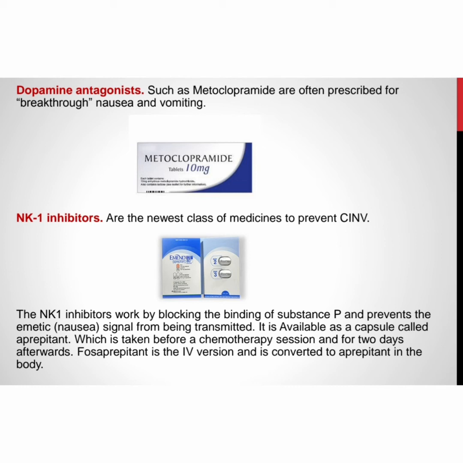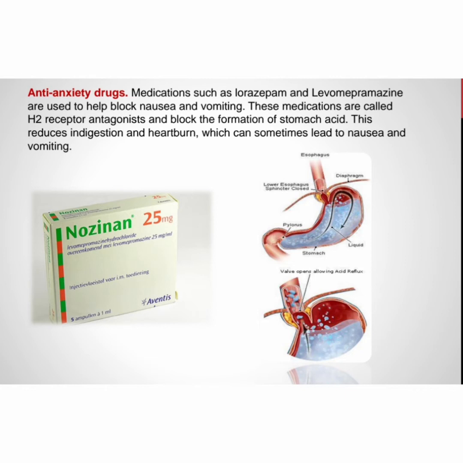Fosaprepitant is the IV version and is converted to aprepitant in the body. Anti-anxiety drugs, medications such as lorazepam and levodopa, are used to help block nausea and vomiting. These medications are called H2 receptor antagonists and block the formation of stomach acid. This reduces indigestion and heartburn, which can sometimes lead to nausea and vomiting.